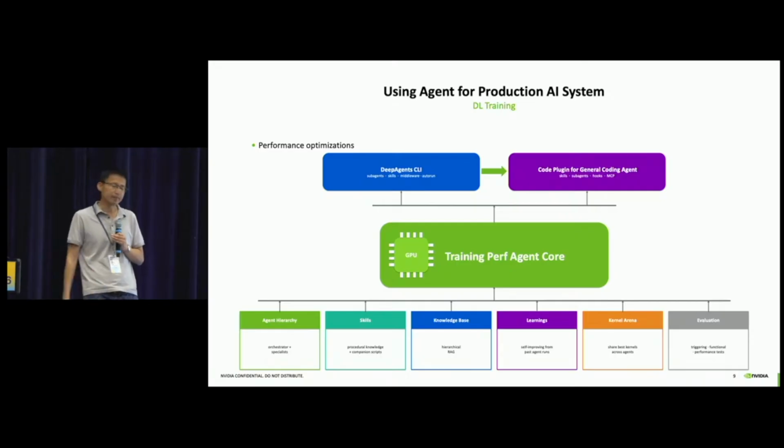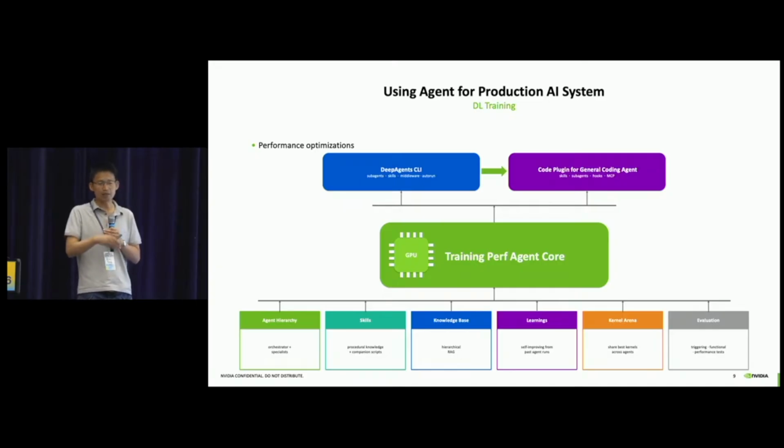And the next one is about training. Although training has something in common with inference, there are also some different characteristics. So we are still using different workflows to optimize performance for inference and training respectively. For training, initially we started from building a deep agent-based agent workflow. Eventually, we moved towards building a very lightweight harness on top of the general coding agent, because we found the evolution of the general coding agent can take over something we had done before based on deep agent. So we want to make sure our agent flow is lightweight and adaptive, so we can leverage the advances of the general coding agent and foundation model.